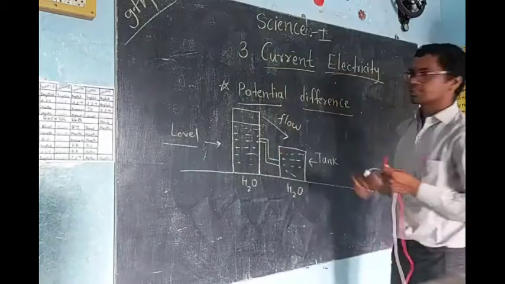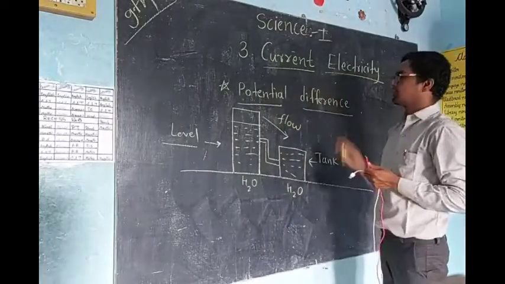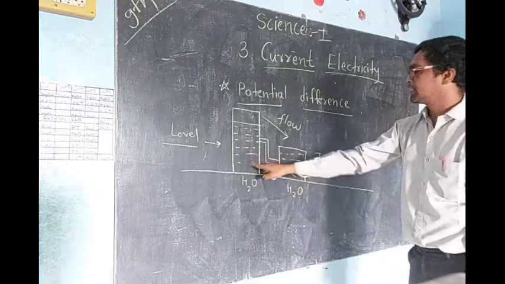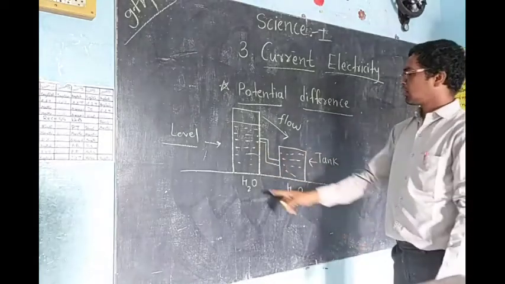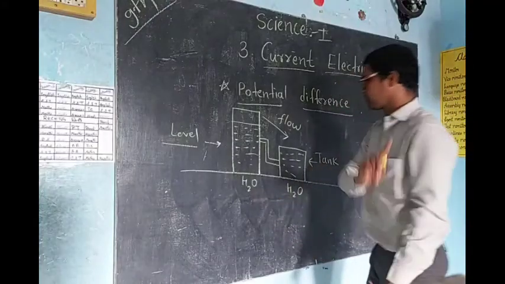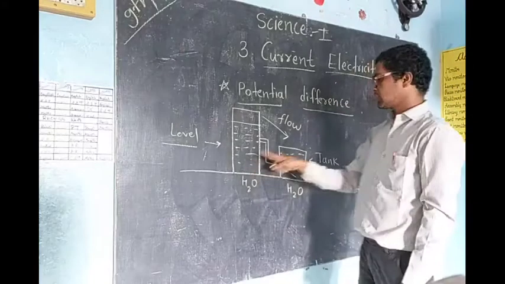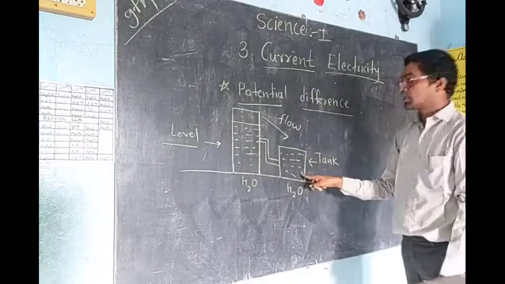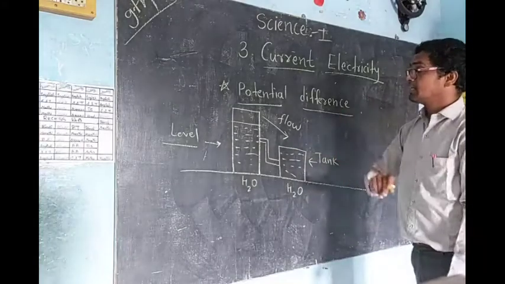So what is meant by potential difference? Observe, here there are two tanks of H2O. H2O means water; the chemical formula of water is H2O. In this tank there is water, and in this tank also water.